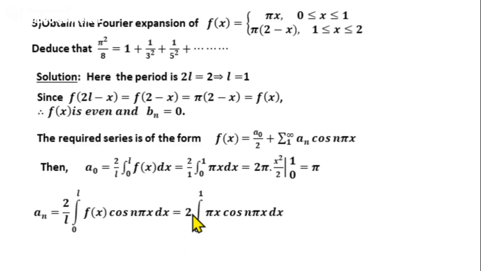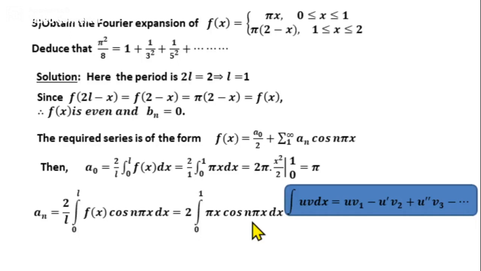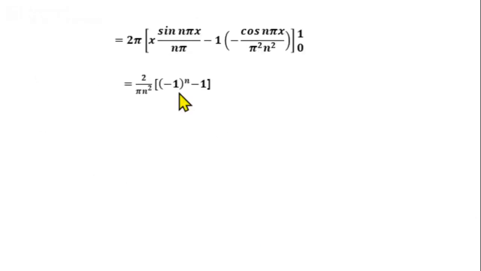So here 2 pi into, in bracket, u into v1, that is x into v1, integral of v, cos n pi x, integral is sin n pi x divided by n pi, minus u dash. U dash is derivative of u, that is derivative of x, 1 it is. Then v2, integral of v1, integral of sin n pi x by n pi is minus cos n pi x by n square pi square. Then apply the limits x from 0 to 1. We get an equal to 2 by pi n square into minus 1 power n minus 1.